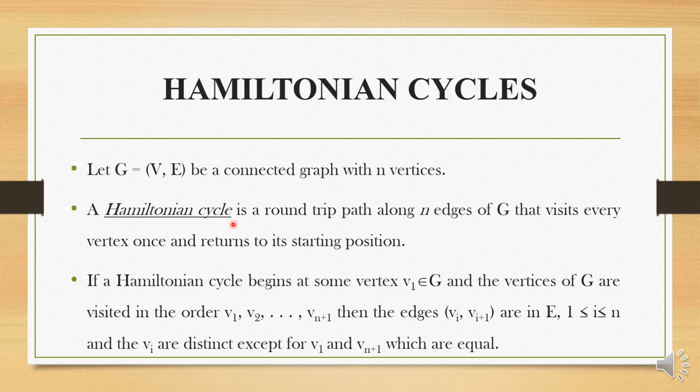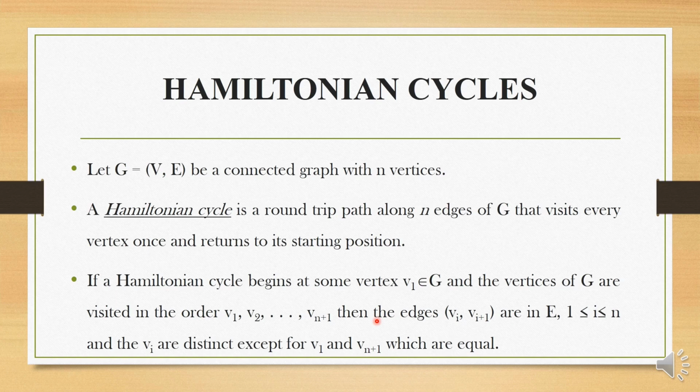A Hamiltonian cycle is a round-trip path along the n edges of graph G that visits every vertex once and then returns to the starting vertex or the starting position. If a Hamiltonian cycle begins at some vertex v1, the value of this v1 could be any from the set of vertices of the graph G, and the vertices of G are visited in some order, that is v1, v2, etc., and the last vertex is the n plus 1 vertex.